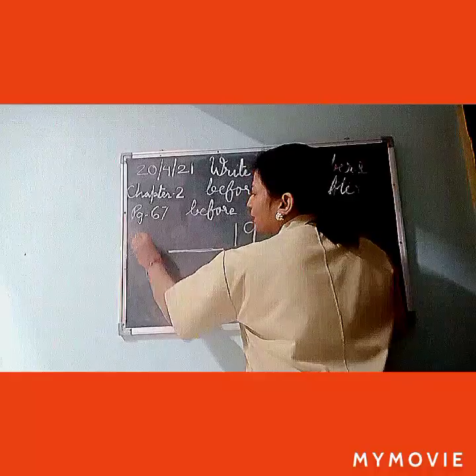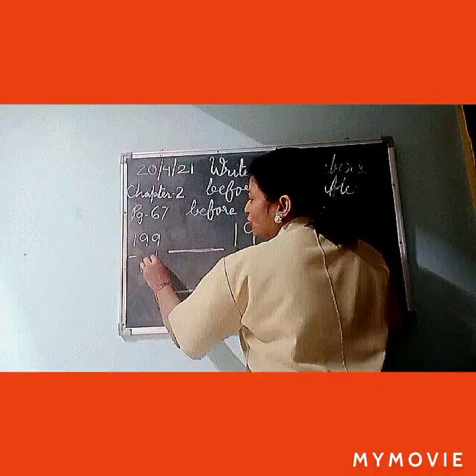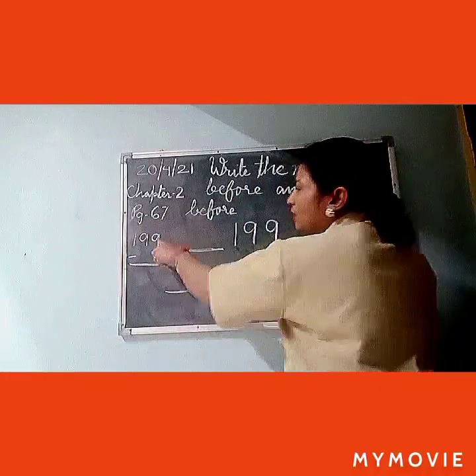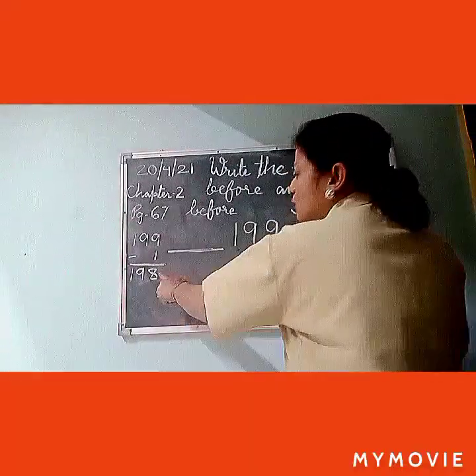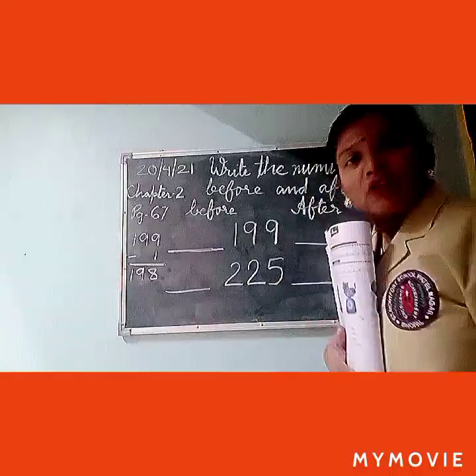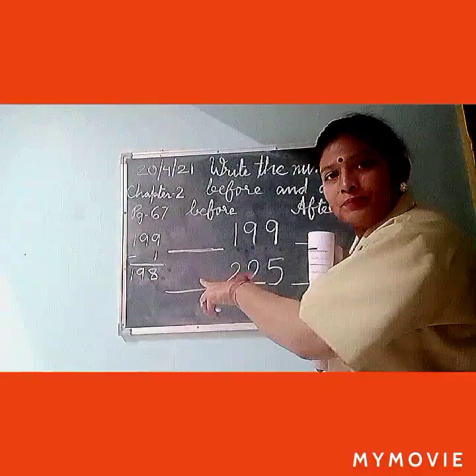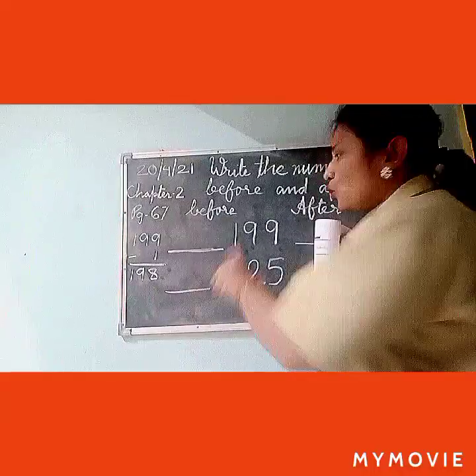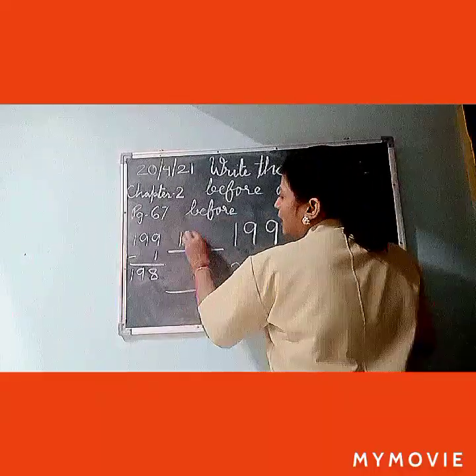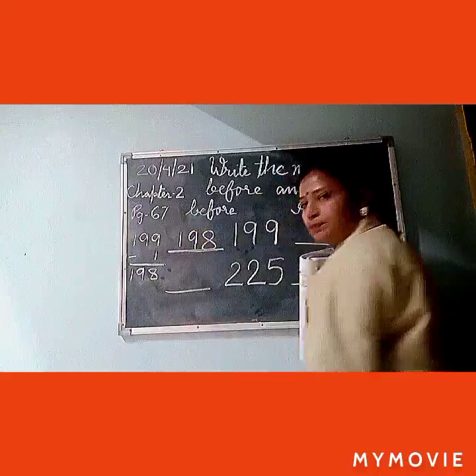Now, in 199, when we minus 1, we will get 198. So, where will I write this 198? Of course, it is lesser than the given number, so it will be here in the before column. Okay?